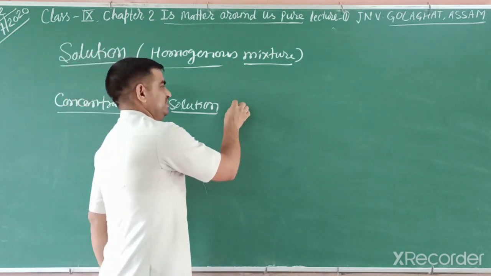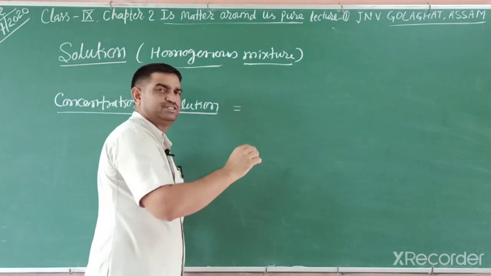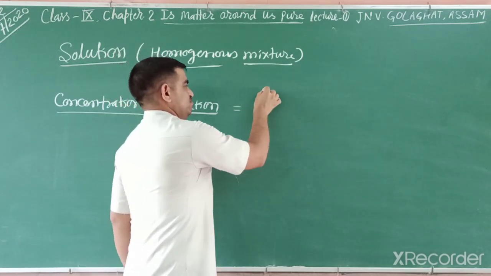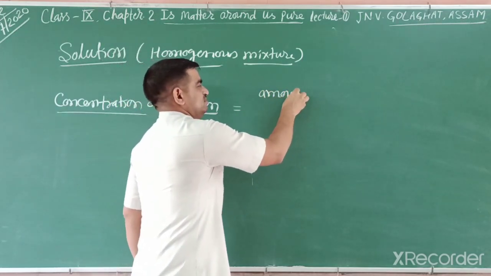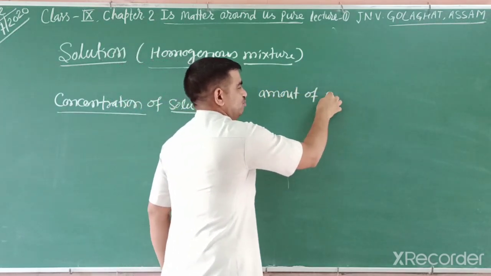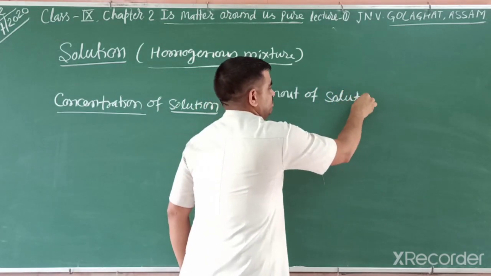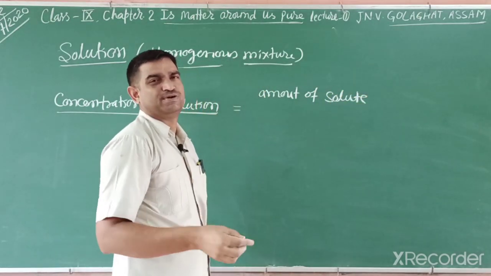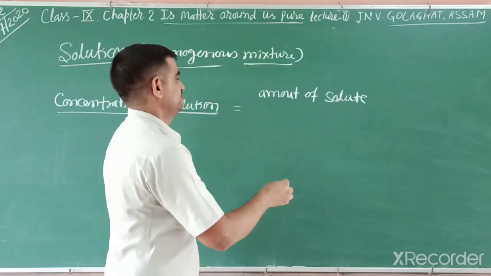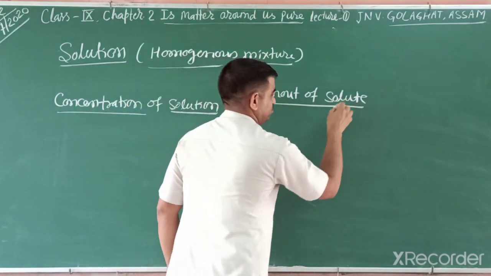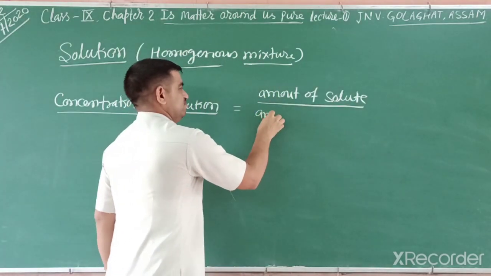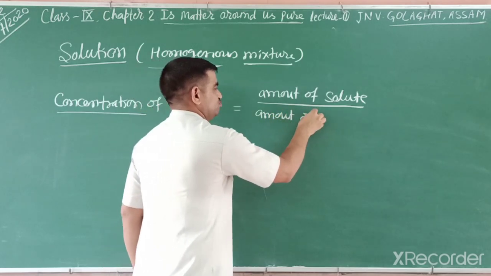So students can easily identify the concentration of a solution. Amount of solute means copper sulfate, sodium chloride, sugar, glucose, others, divided by amount of solution.